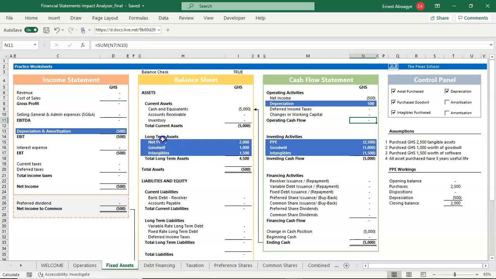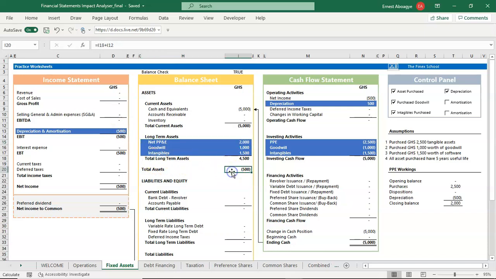Now you see that our net PPE balance has reduced by 500 because we believe we have used up 500 of it in the current year, so we have charged it as depreciation to the income statement, and so the balance that stands in our books will be 2,000 instead of the 2,500, because we bought it at 2,500 and we believe we have used 500 of it.